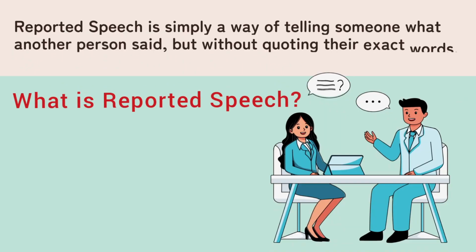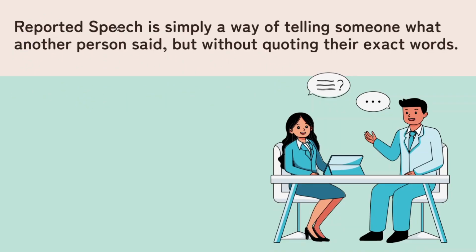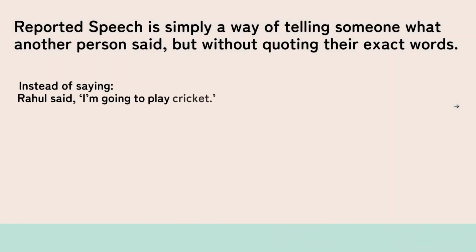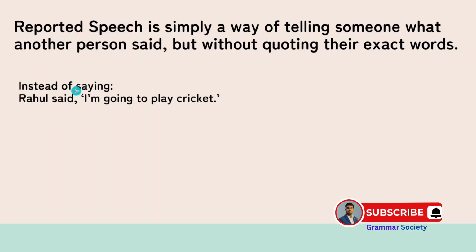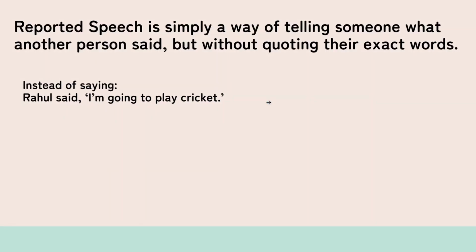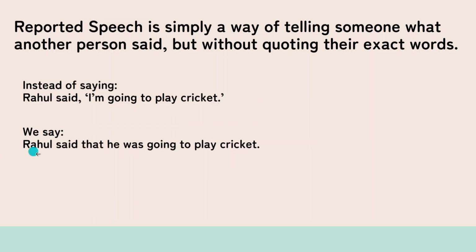So our very first question, what is reported speech? Reported speech is simply a way of telling someone what another person said, but without quoting their exact words. Let us look at this example. Instead of saying what did Rahul say, in the quotation marks we could see, "I'm going to play cricket." We are not going to say this, but we are going to say that Rahul said that he was going to play cricket. So who is that he? It is Rahul actually. So basically this one is the direct speech and this one is the indirect speech.